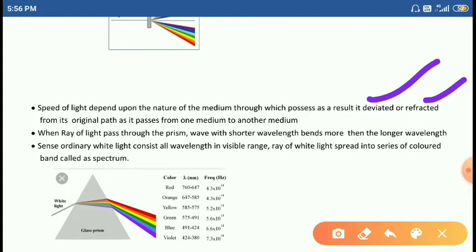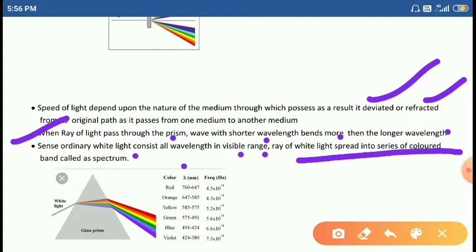Understood? The second point: when a ray of light passes through a prism, the wave with shorter wavelength bends more than the longer wavelength. Since ordinary light consists of waves in the visible range, the white light spreads into colored light called a spectrum.